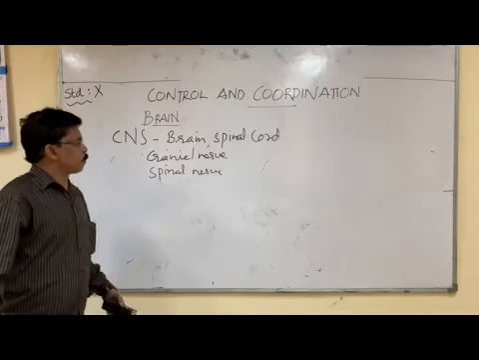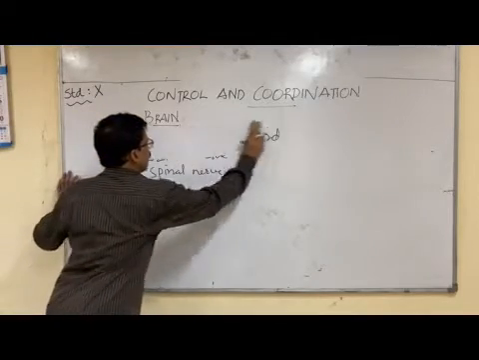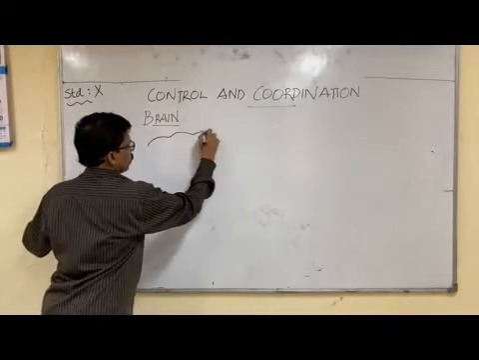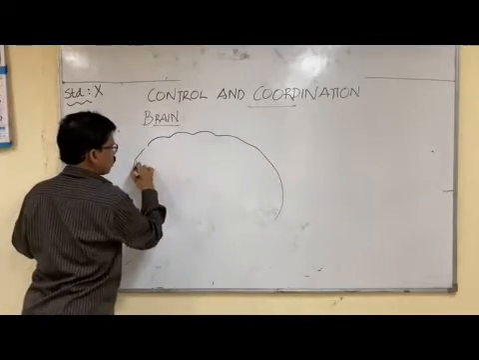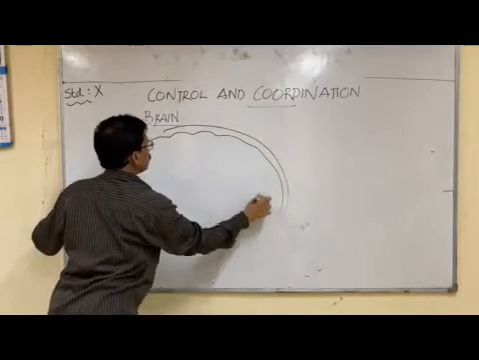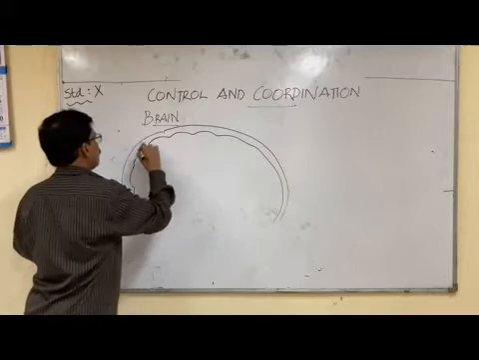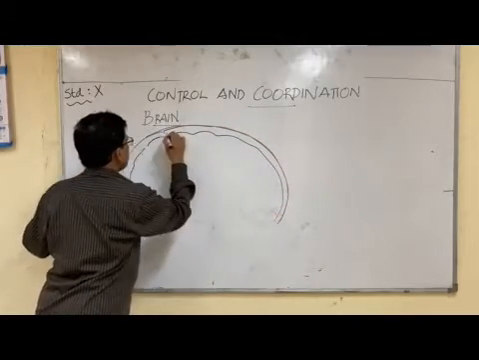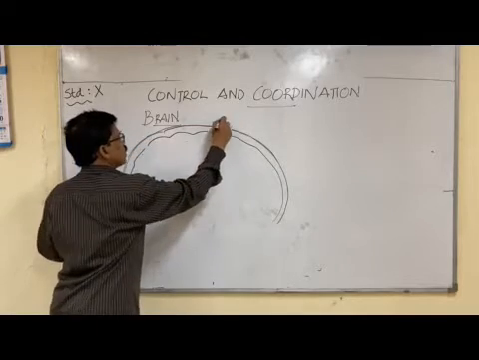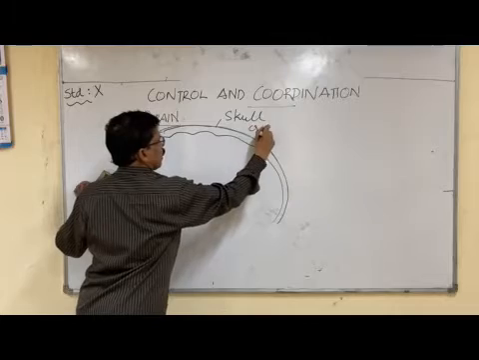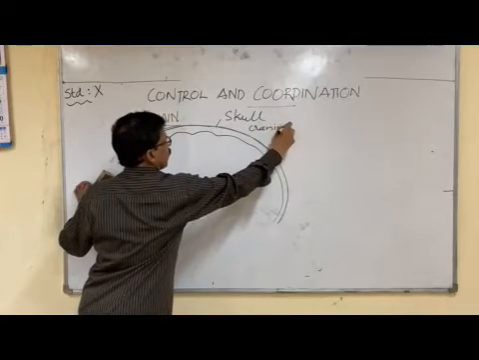How is the brain protected? You know, brain is protected inside the skull. Skull is otherwise called the cranium. Cranium is the bony box. This is called the skull or cranium. C-R-A-N-I-U-M, cranium. Okay?